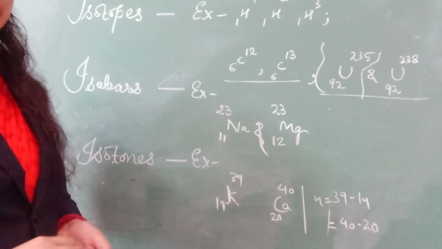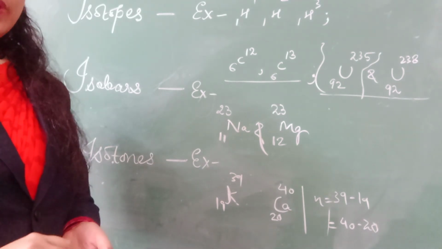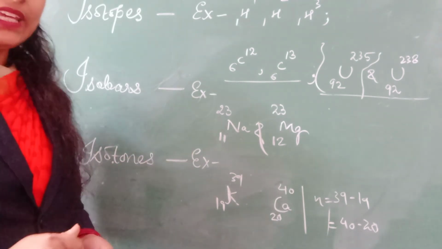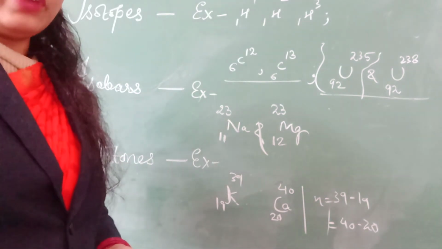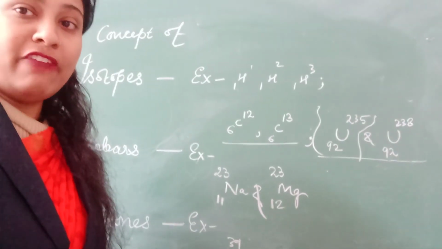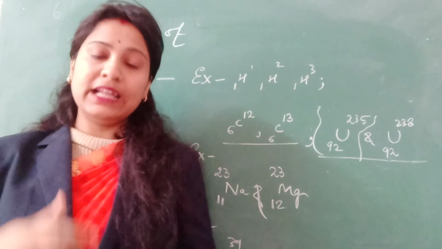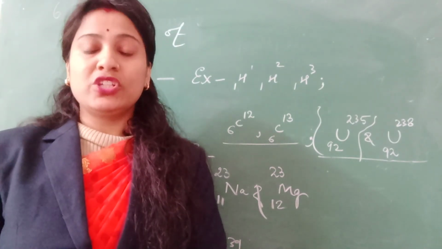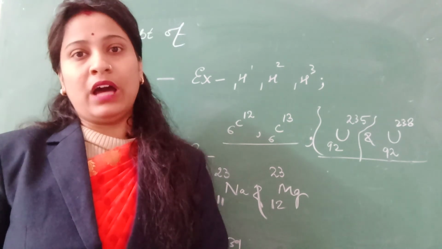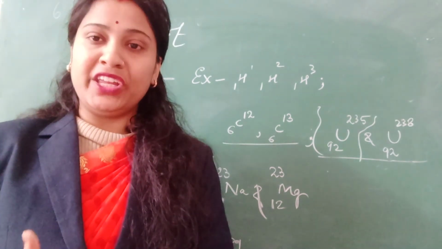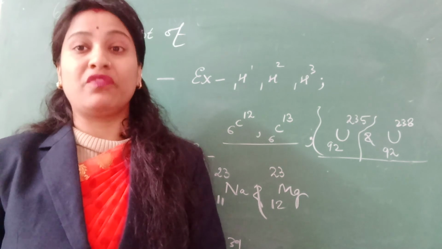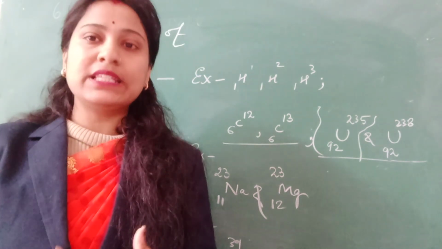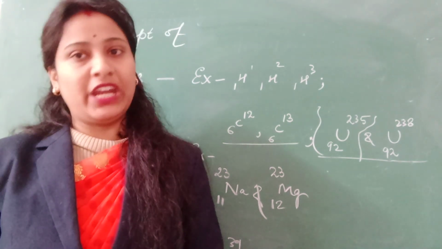I hope this is clear. In our next class, we will discuss more about radioactivity and the rays emitted by it, that is alpha, beta and gamma. That is a new topic for you: how the alpha, beta and gamma radiations are emitted during the process of radioactivity, and we will also discuss some of the properties of those radiations.